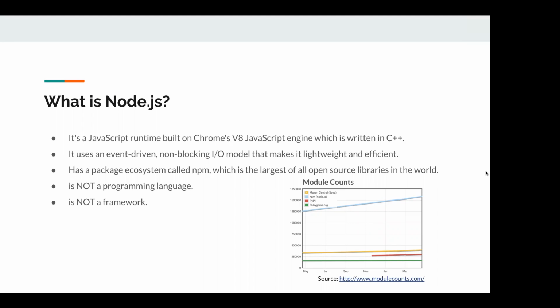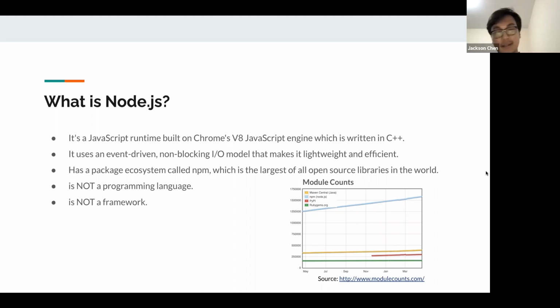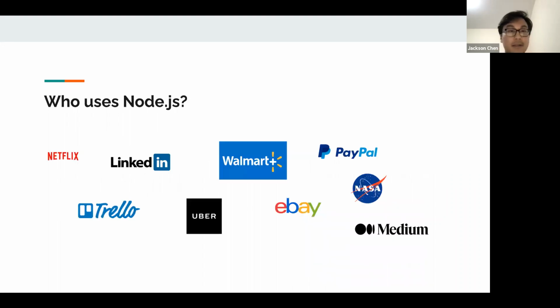There are some misconceptions. Some people think that Node.js is a programming language. It's not. They use JavaScript, right? And it's also not a framework. It's the JavaScript runtime. Some of you might be a little confused about what a JavaScript runtime is. We'll go over that in a little bit.